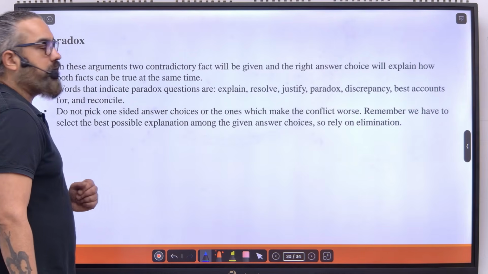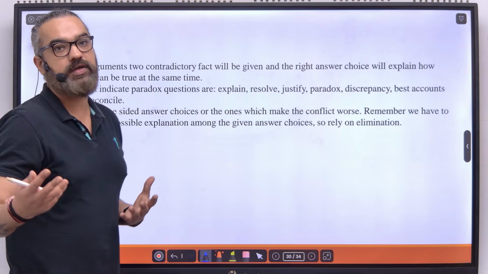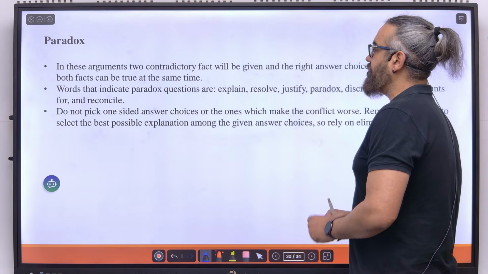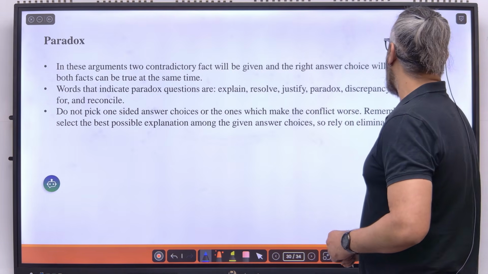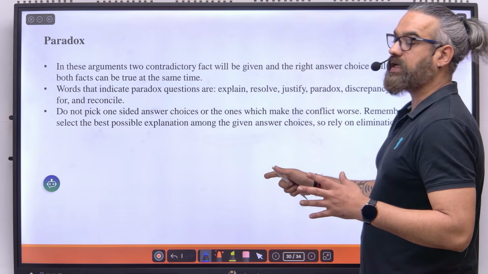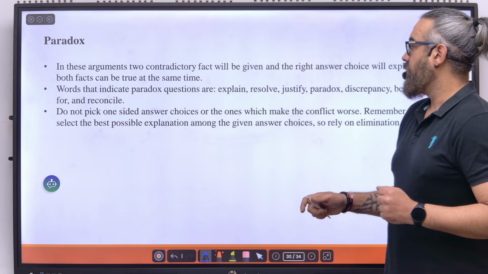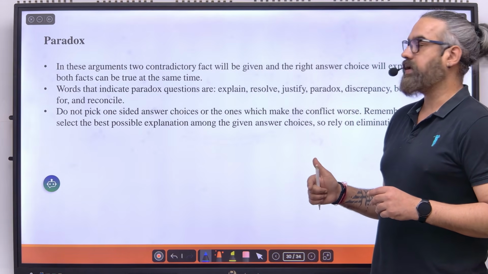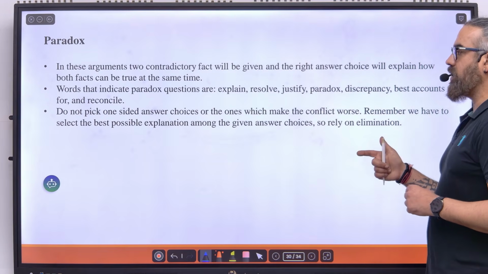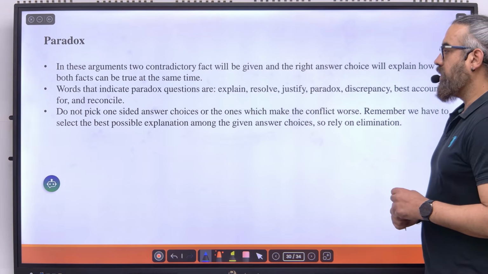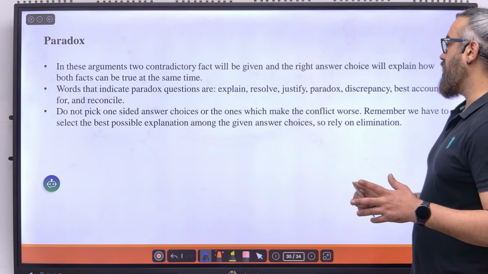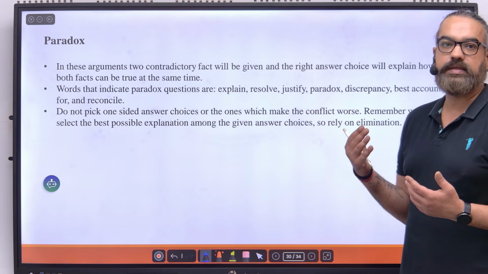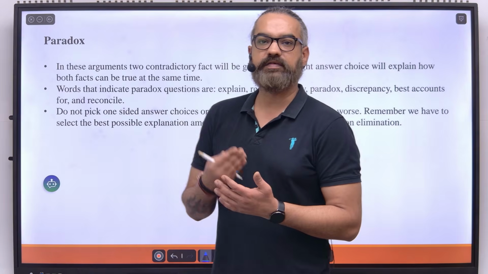Let's take a look at paradox. What is a paradox? Paradox is self-contradictory. In these arguments two contradictory facts will be given, and the right answer choice will explain how both facts can be true at the same time. Words that indicate paradox questions are explain, resolve, justify, paradox, discrepancy, best accounts for and reconcile. Do not pick one-sided answer choices or the ones which make the conflict worse. Remember, we have to select the best possible explanation among the given answer choices.